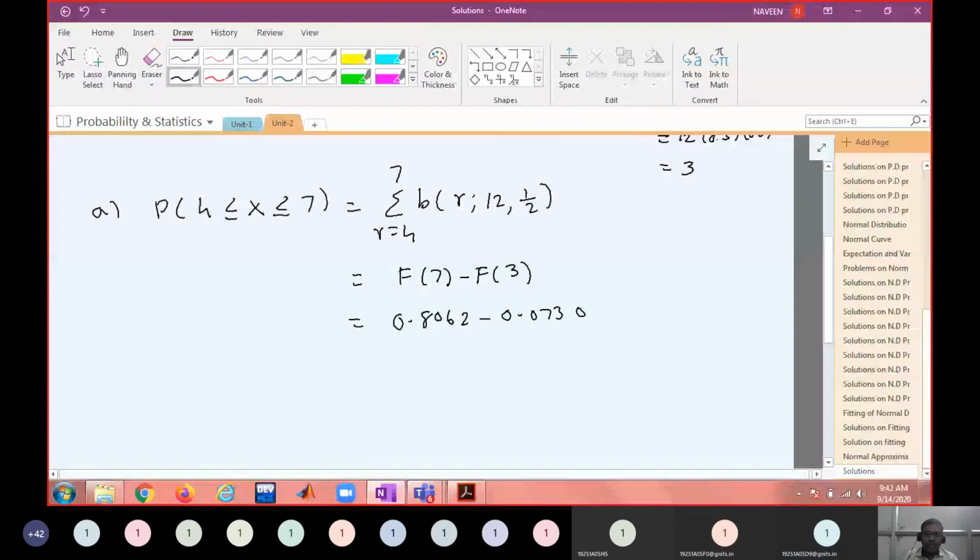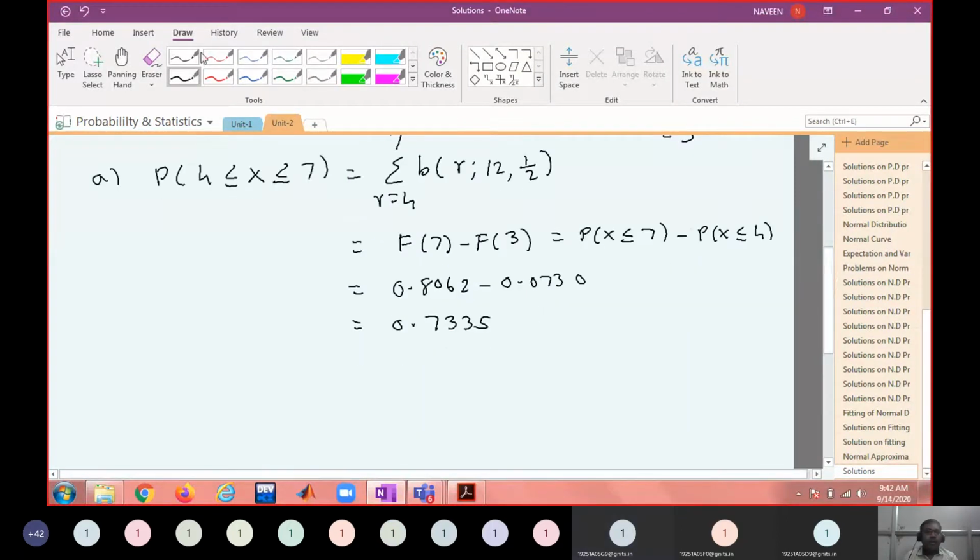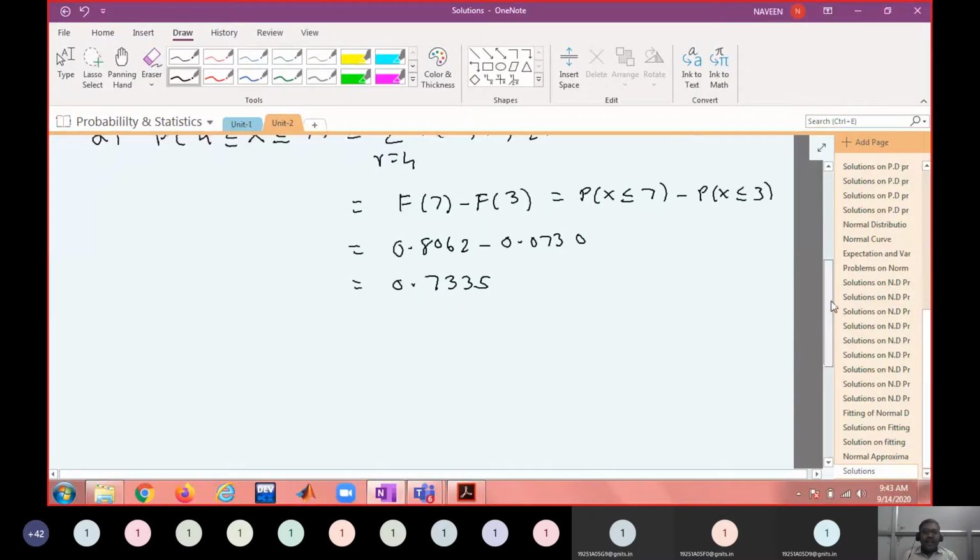0.0730. Please compute this. 0.735. So that is the actual probability.